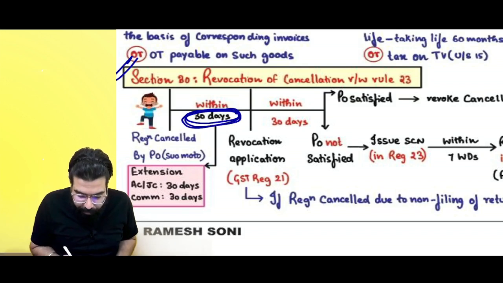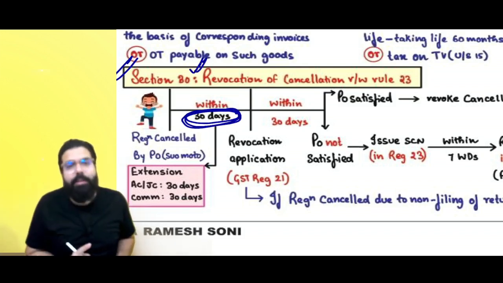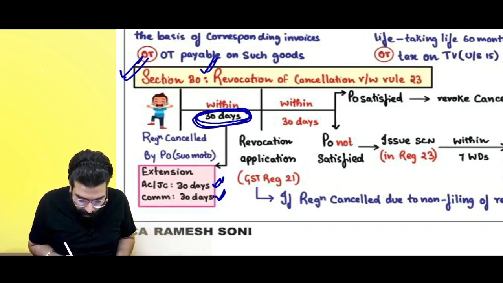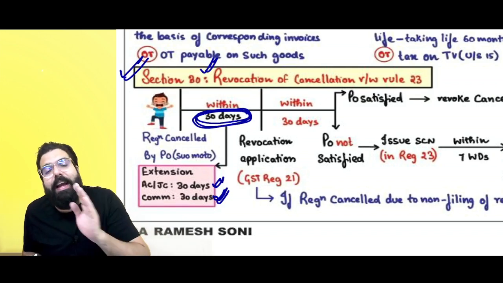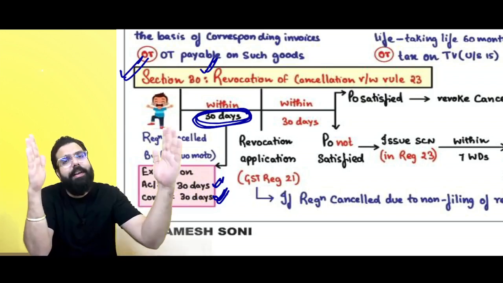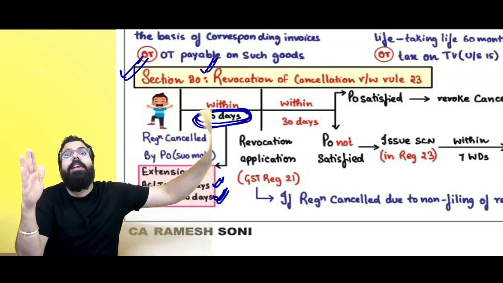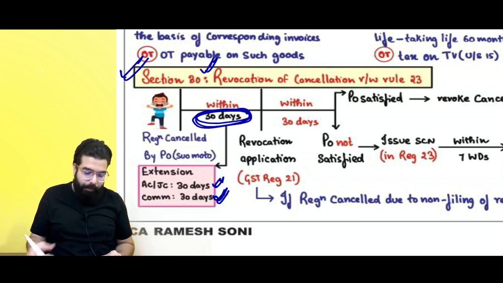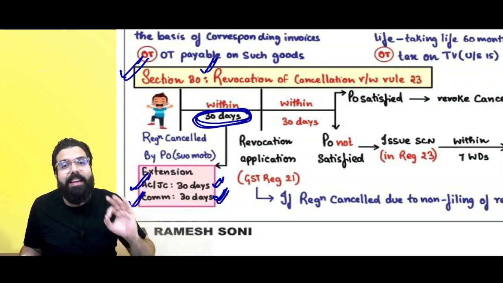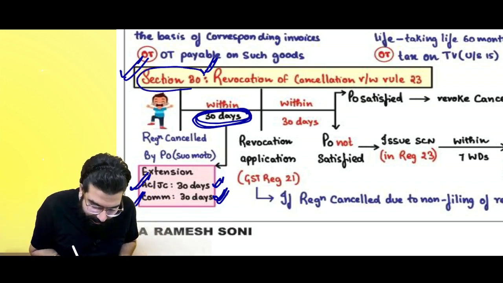Further, in section number 30, an amendment was done that the additional commissioner, joint commissioner or the commissioner can extend the time limit by a further 30 days. So 30 days was allowed to apply for revocation. Additional 30 days plus a further additional 30 days also could be allowed by whom? Additional commissioner, joint commissioner or the commissioner. Now, this amendment was done in section number 30.